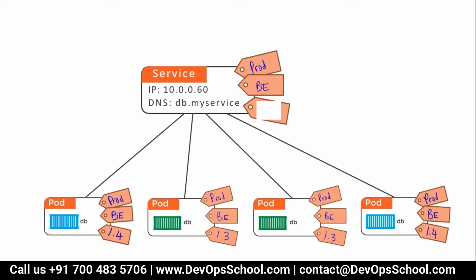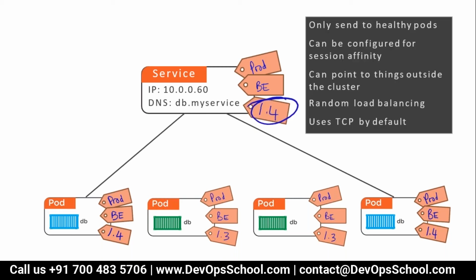So here, if you look at this, guys, I have a service labeled with prod and B. The moment you modify something like this, the multiple other pods will also get load balanced. Here you see, I just modify prod B, prod B, prod B, so all the pods which match prod B get load balanced. Sometimes your service is coming to 1.4 or sometimes 1.3. So how to fix this problem? Simple. Add one more tag in the service 1.4, and now you see the load balancing will happen only for the service. So now the question is, what is a service?